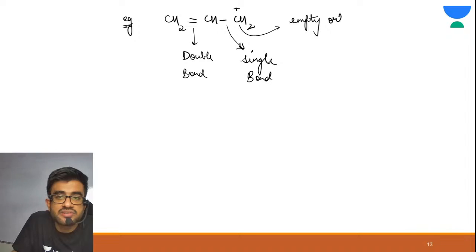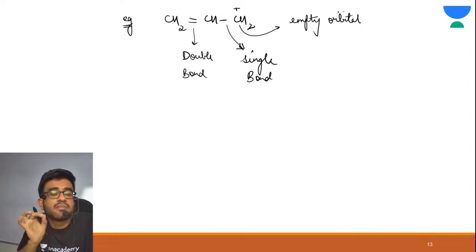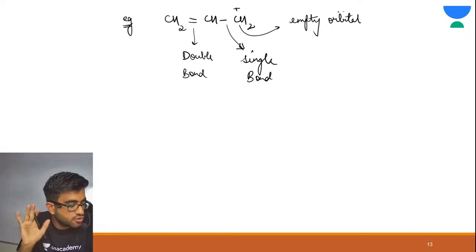So tell me, is resonance possible? Yes, because we have found our system: double bond, single bond, empty orbital. We have found our system, so resonance is possible. Got it? Now let me draw resonating structures for you.